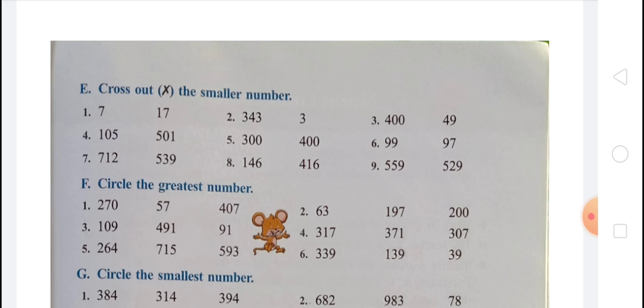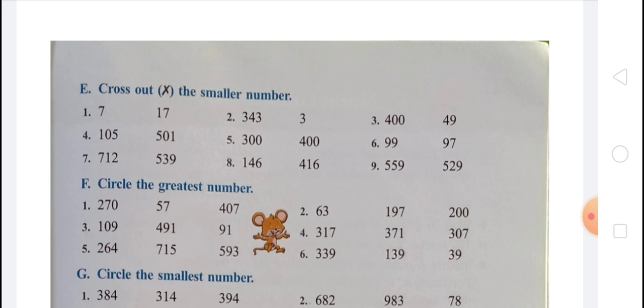So 105 is smaller than 501. Okay, so we have to cross out 105. In fifth, 300 and 400. When we compare the 100 places, in 300 on the 100 place there is 3 and in 400 the 100 place is 4. So 300 is smaller than 400. So we have to cross out 300.